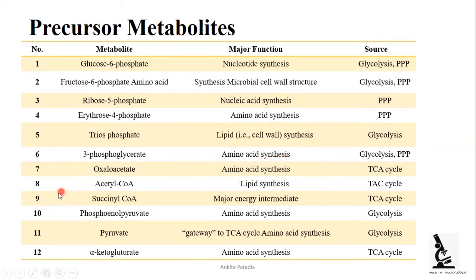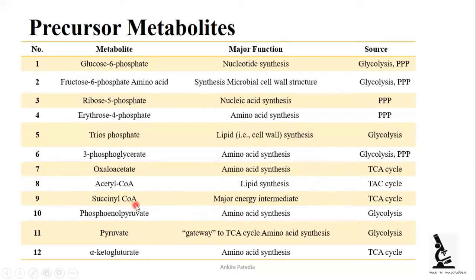Seventh is oxaloacetate, which also plays an important role in amino acid synthesis and is produced by the TCA cycle, or Krebs cycle. Eighth is acetyl coenzyme A. Again, it plays an important role in lipid synthesis and is produced by the TCA cycle.